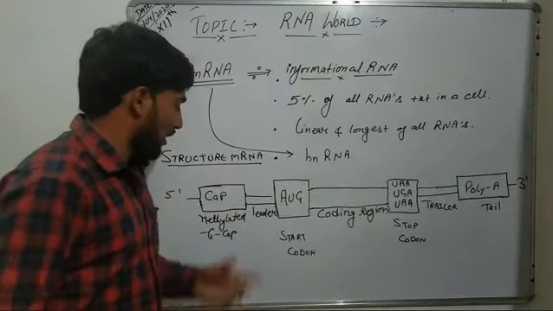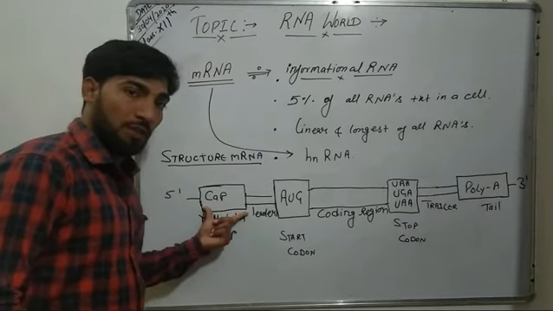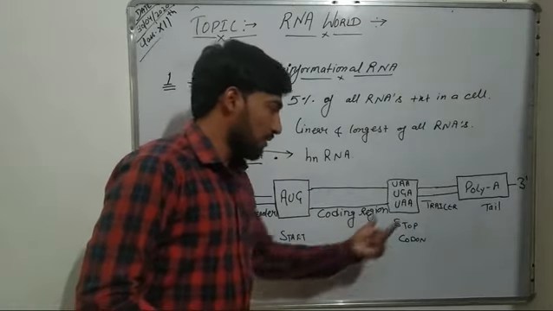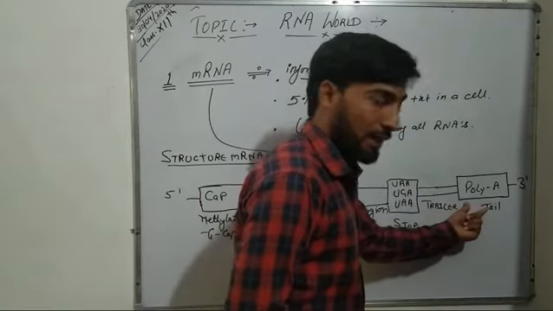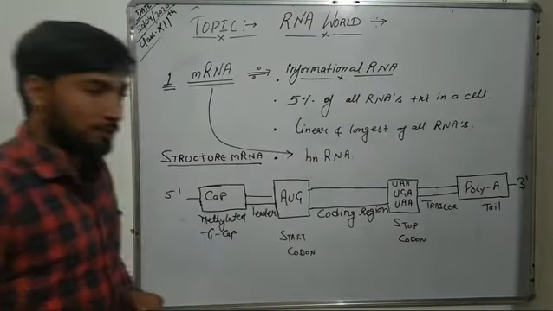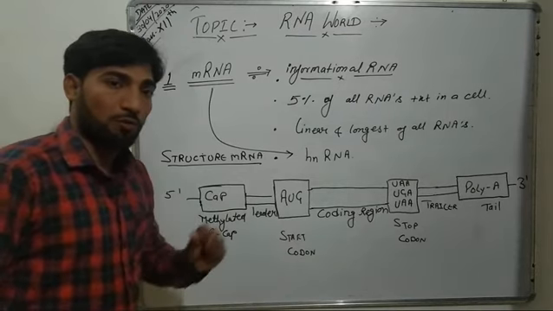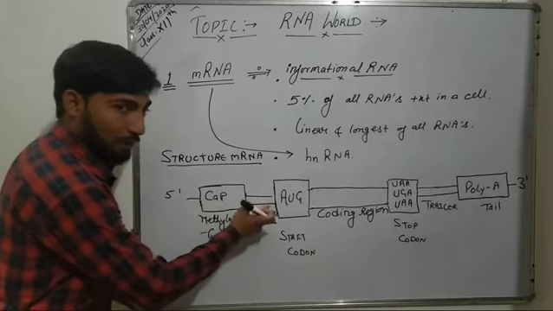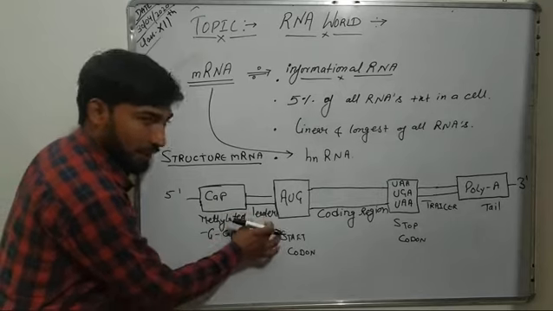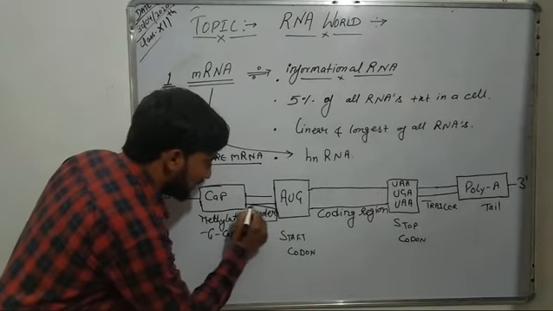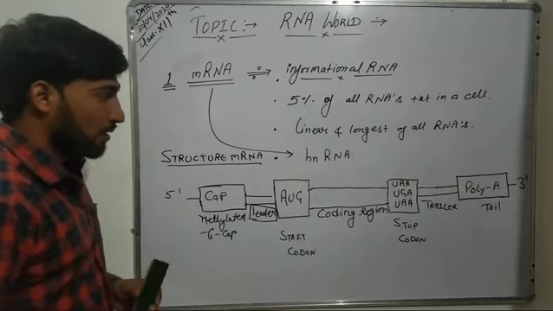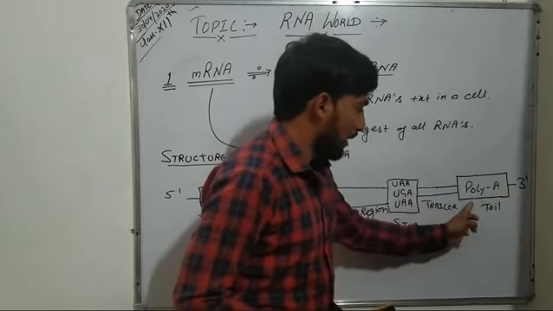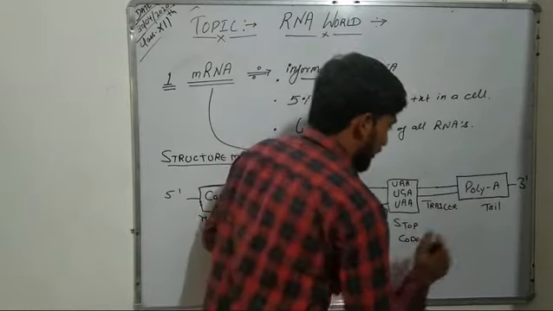So, a fully processed mRNA consists of a methylated guanosine cap at its 5' end, a start codon followed by a coding region, then a stop codon and a polyadenylate tail at its 3' end. Further, this mRNA also consists of two non-coding regions. One non-coding region is present just after the cap at its 5' end, and this region is known as the leader sequence. Another non-coding region is present just before the polyadenylate tail at the 3' end, and this region is known as the trailer sequence.